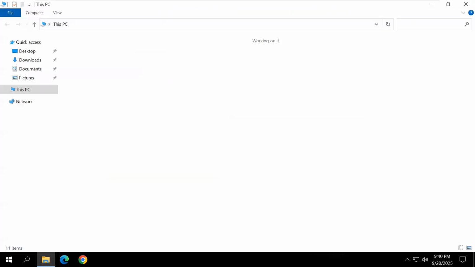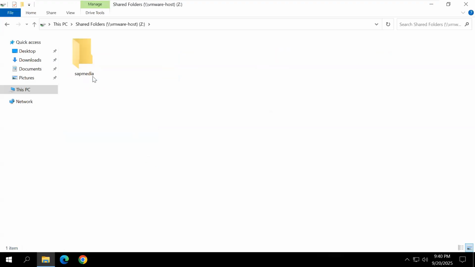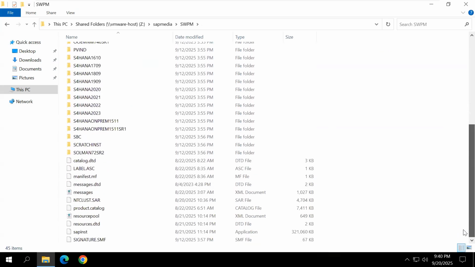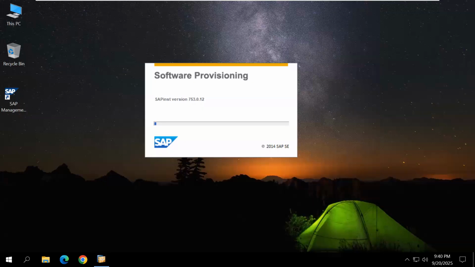Now double click this PC, shared folder, SAP media, SWPM, scroll down, double click SAPST and close the folder. By using Software Provisioning Manager only, we want to uninstall the SAP software. That means you understand that by using Software Provisioning Manager only, we install and uninstall any SAP software.